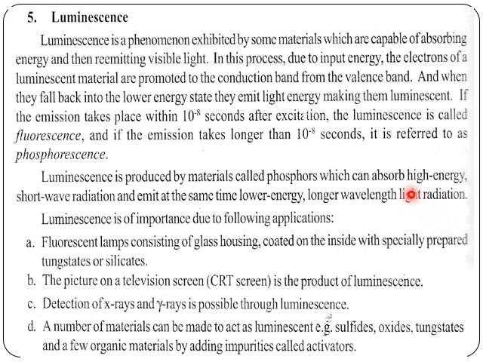These luminescence effects are important for applications like fluorescent lamps, consisting of a glass housing coated on the inside with specially prepared tungstates or silicates. Also the picture of a television screen or a CRT, in the production of luminescence, and detection of X-rays and gamma rays. A number of materials can be made to act as luminescent materials, for example sulfides, oxides, tungstates, and a few organic materials, by adding impurities called activators.